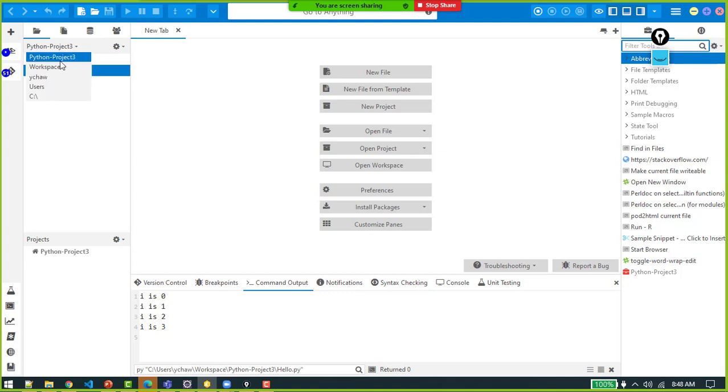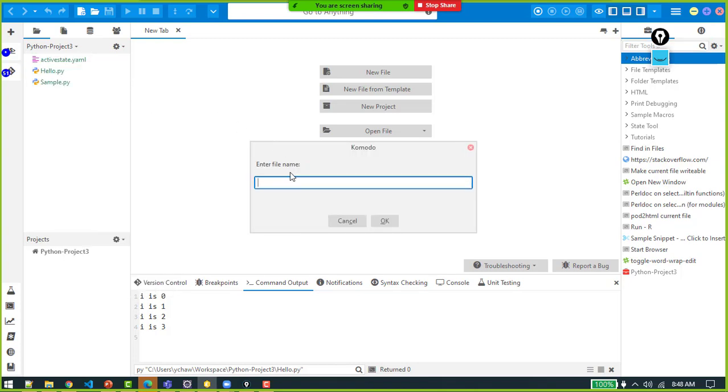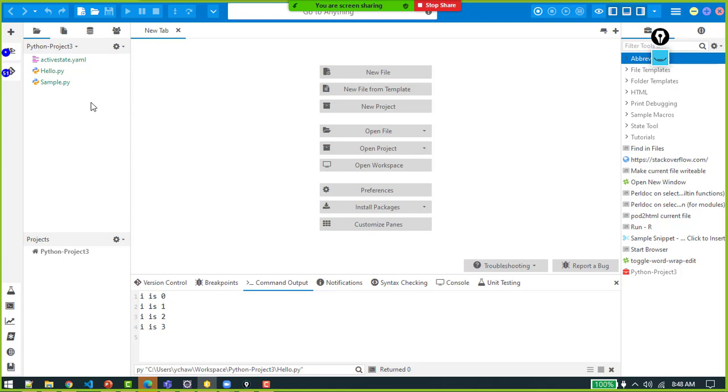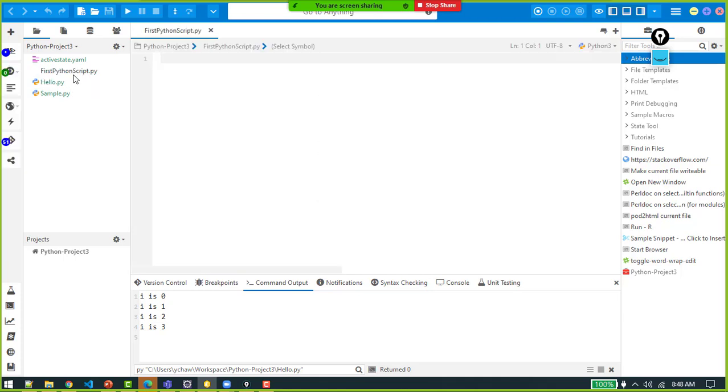This is my local username workspace. I created a project. You can also simply create a project. Thereafter you can start creating a script file. For example, I could have said first Python script, and it should end with py. I created this file. Let's see whether this entire thing is working or not.